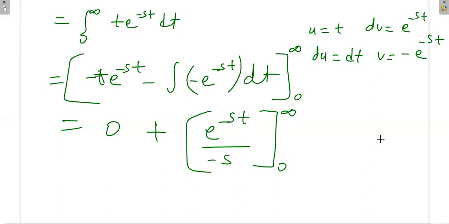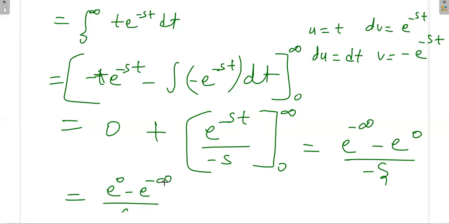One more mistake here: when you integrate this, you will get one extra s.